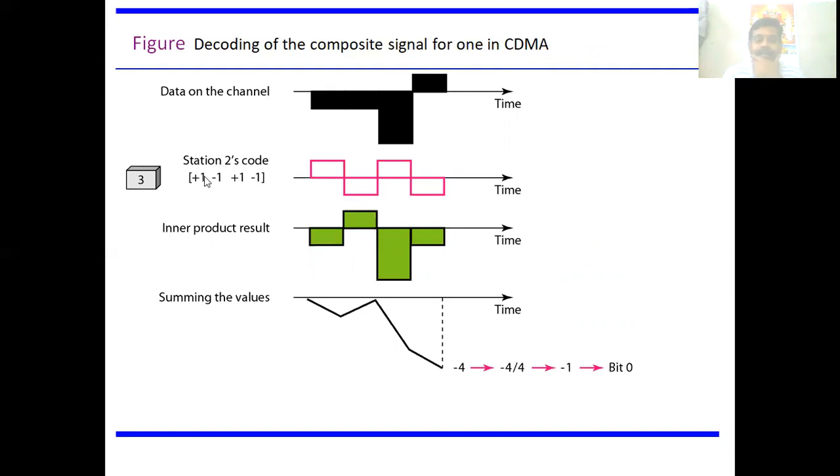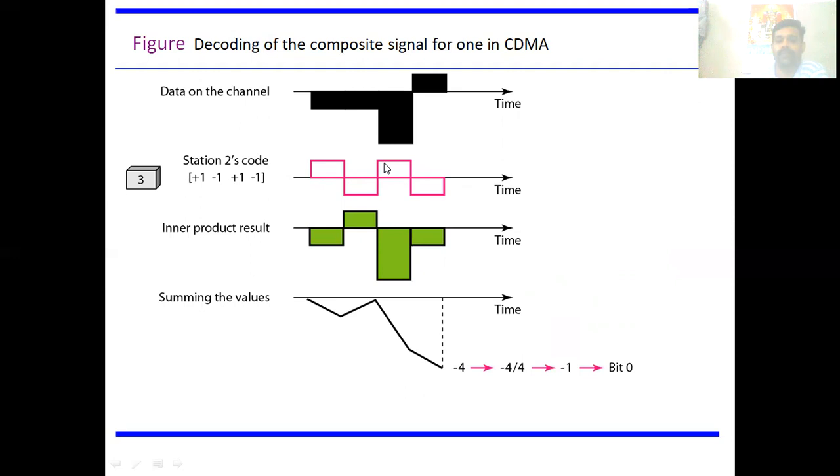So the third station is going to receive the data from station 2. So this is the second station's code, +1, -1, +1, -1.